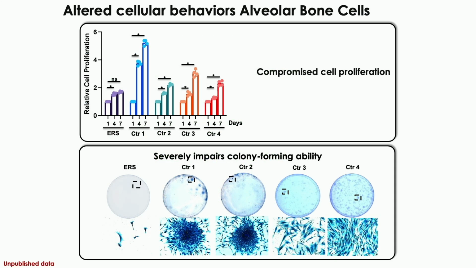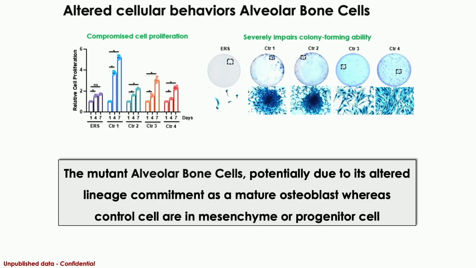Moreover, we found that the alveolar bone cells from the patient show compromised cell proliferation and a severely impaired colony forming unit ability. From this result, we can conclude that the mutant alveolar bone cells are potentially committed to the lineage of mature osteoblasts, whereas the control cells have the characteristics of mesenchymal or progenitor cells. As you can see, the mutant cells have a low capacity for dividing.